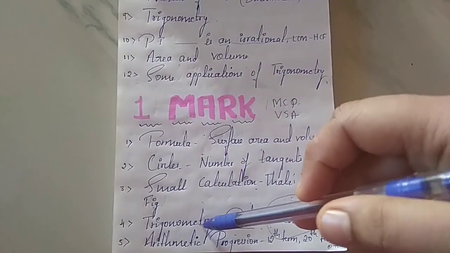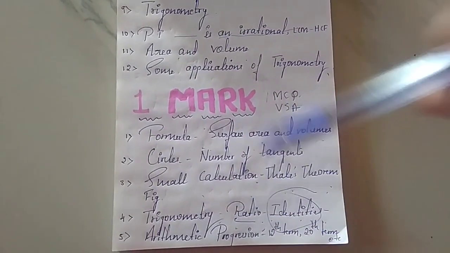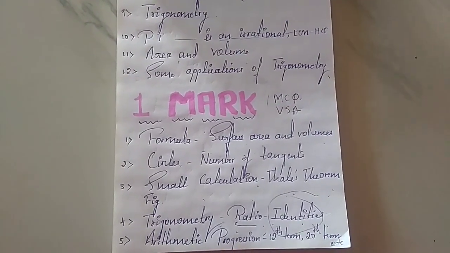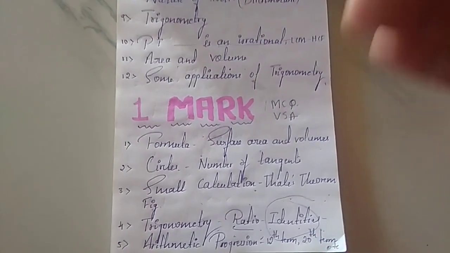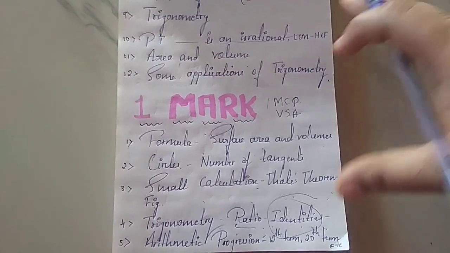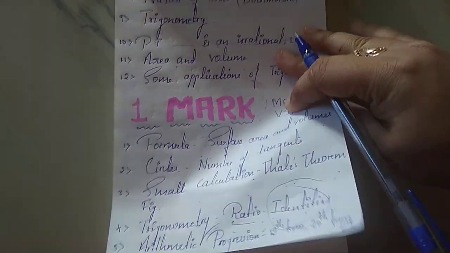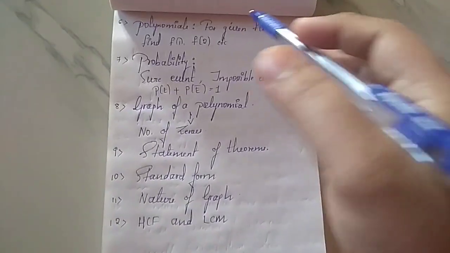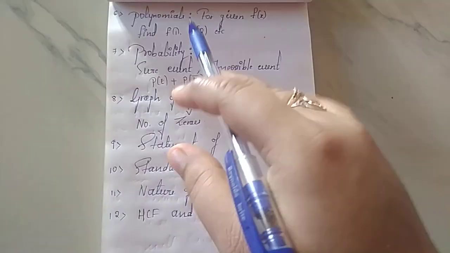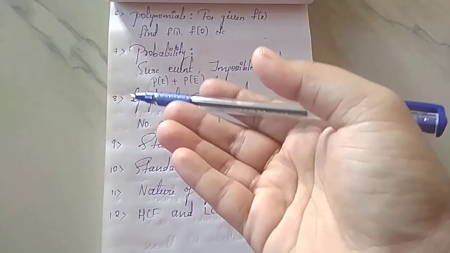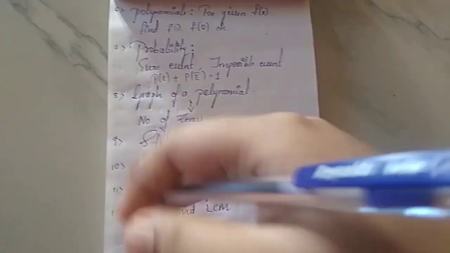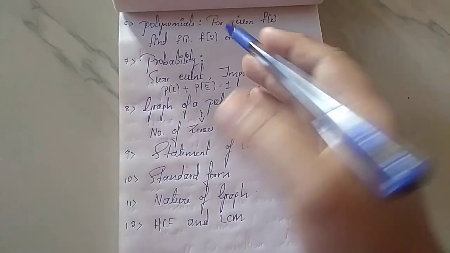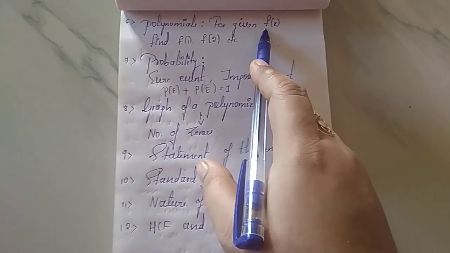Next is arithmetic progression. Find the 12th term of an arithmetic progression, or the 20th term, like this. These kinds of problems may occur over here. Next, polynomials. For a given f of x, you have to find the value of f of 1, f of 2. They may give f of minus 1, f of minus 2, and you have to find the value of f of x.